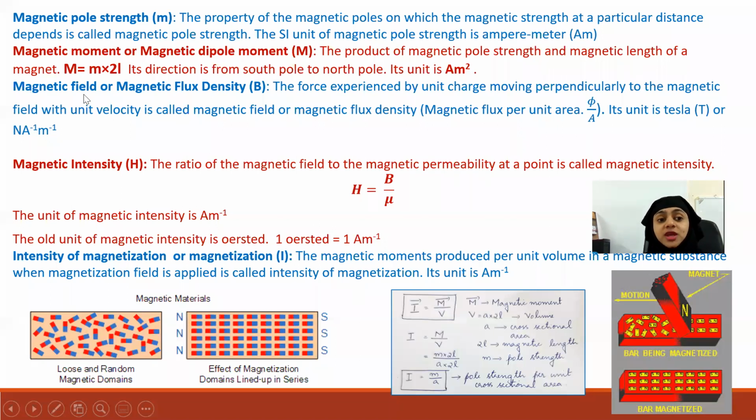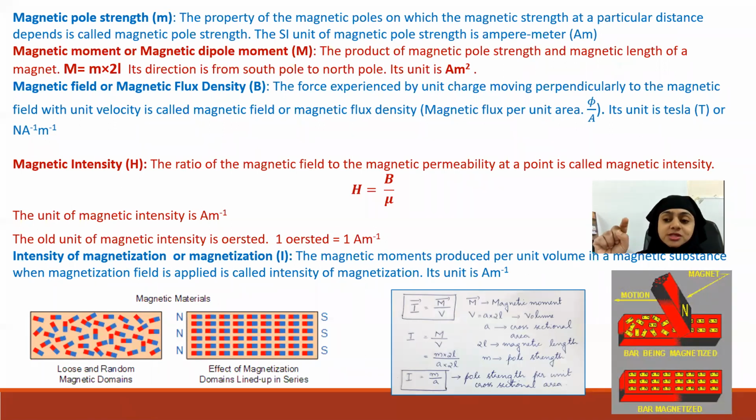Now, magnetic field or magnetic flux density. You have also learned B, the magnetic flux density, before. Remember the force acting upon a charged particle moving in a magnetic field? F is equal to QVB sine theta.